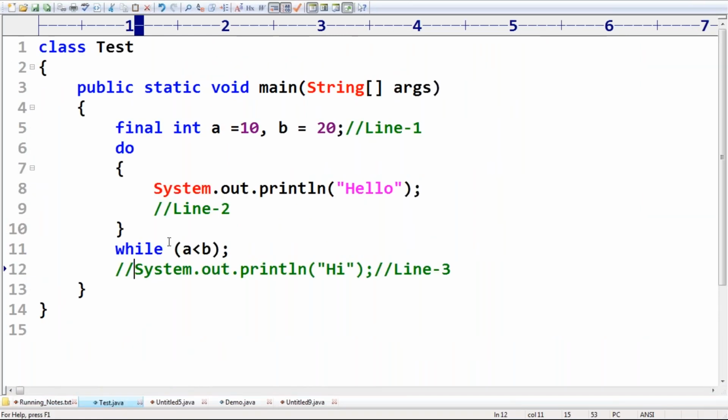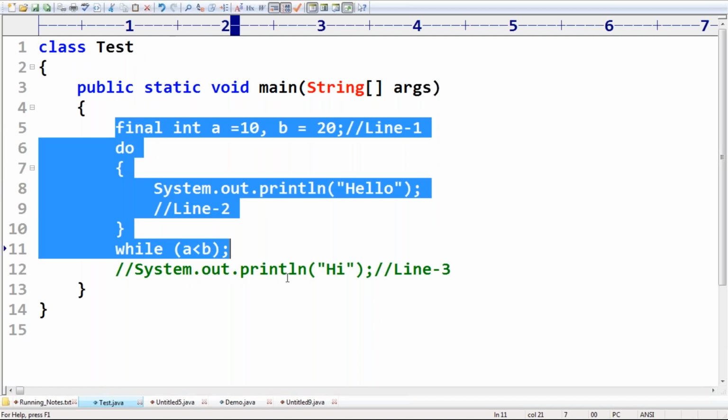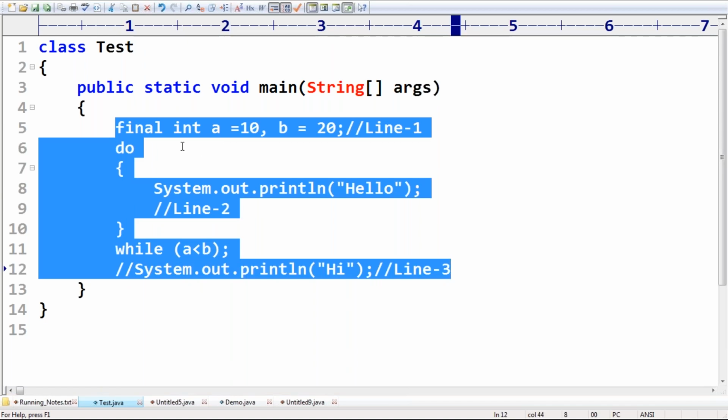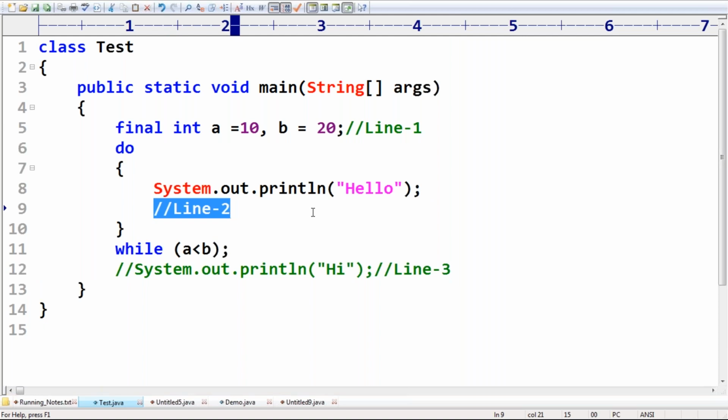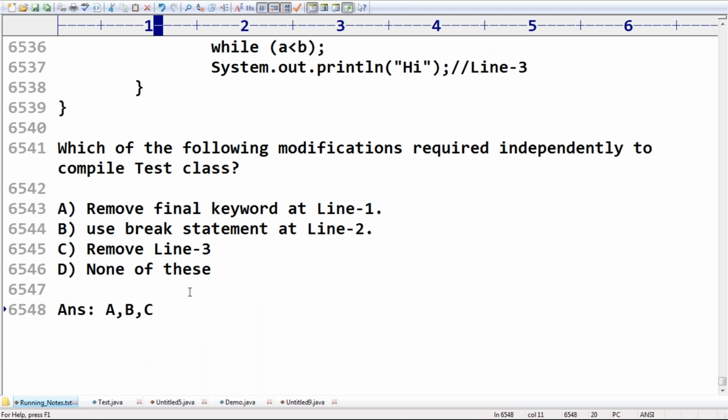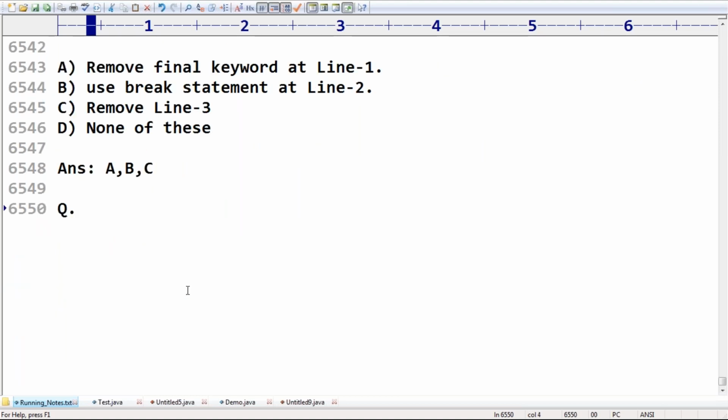Are you in a position to understand, right? Yes, friends, the confidence in the subject. How confident you are, this is going to test to that level. Why is this code not going to compile? What is the unreachability problem? What is the final keyword doing? What is the break statement doing? You should get all these things. So which one is the correct answer? Any of these modifications you can perform, the code is going to compile happily. Clear? Can I go for the next one?